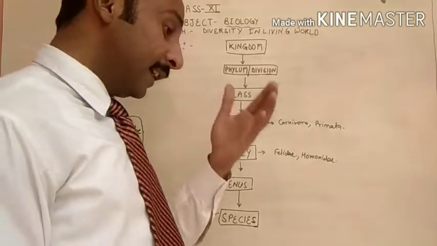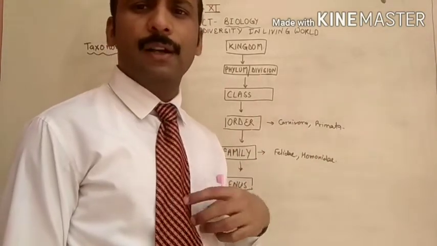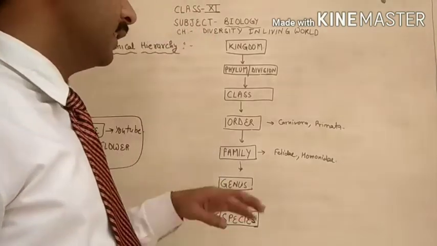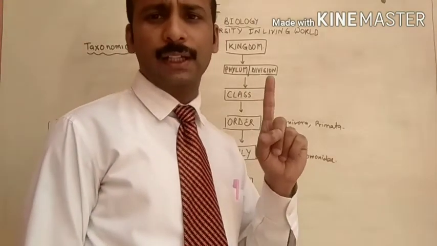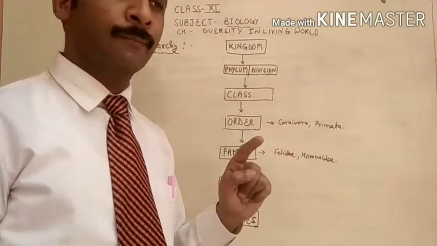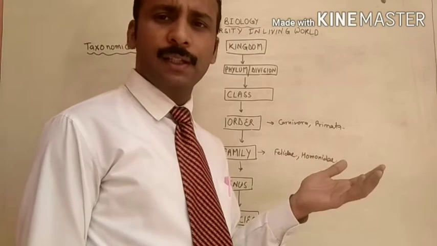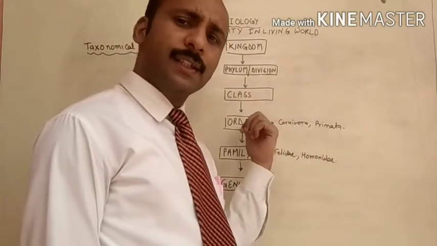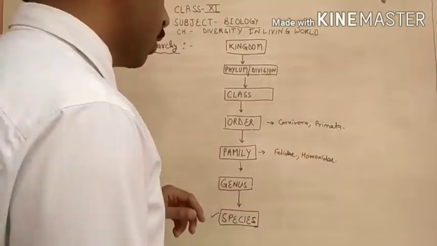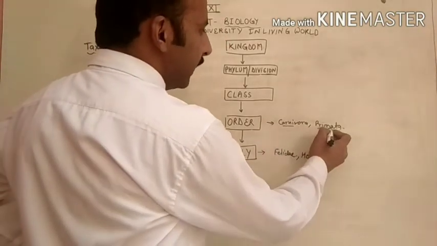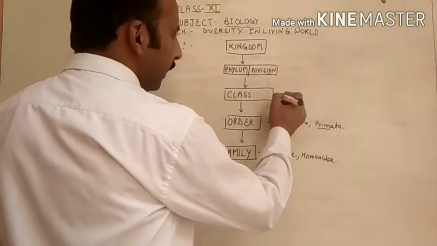In class 9th you have studied many things about biodiversity. If you want to study this chapter in detail, please give it one reading from the class 9th biodiversity chapter, so that you can utilize the material given there, and then we will study the same thing here in class 11 in detail. So the group of orders is called the class.